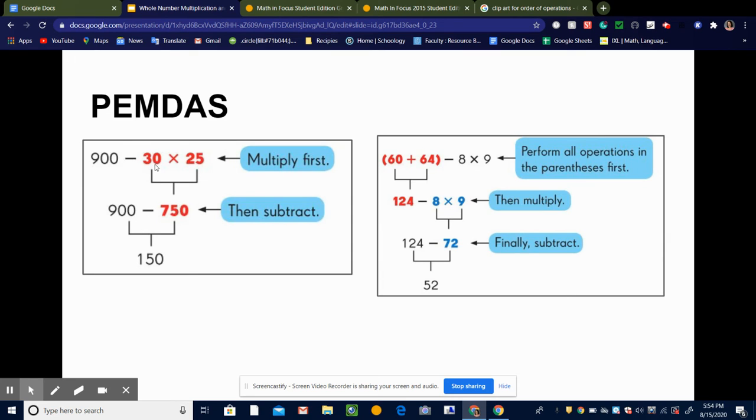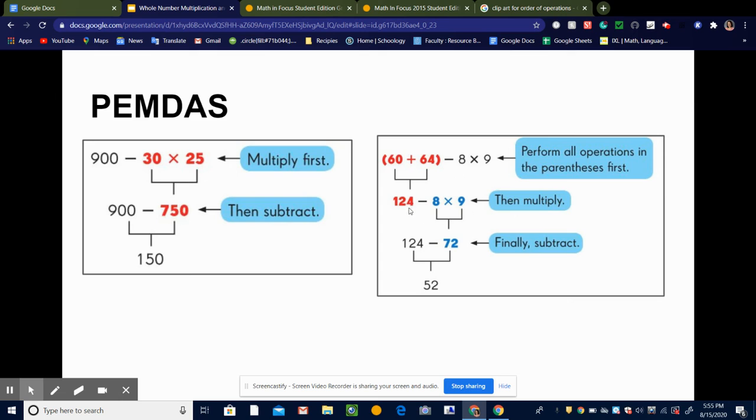So here I have 30 times 25 is 750. So what I have left, I have 900 minus 750. So that's all my multiplication and division. I don't have any of that left. So now I can move on and see, do I have any addition and subtraction? And yes, I do. I have a subtraction sign right here. So I'm going to subtract 900 minus 750 equals 150. So my answer is 150.